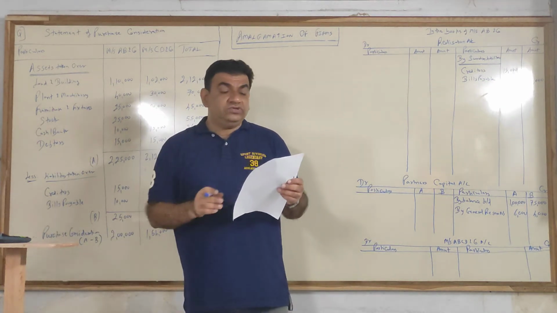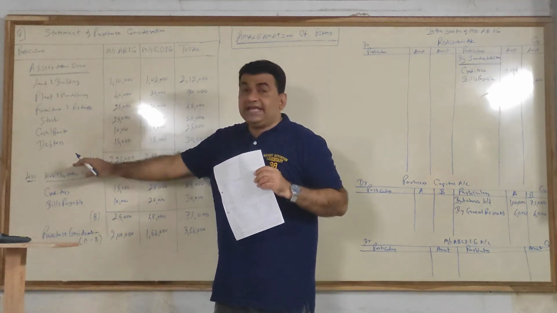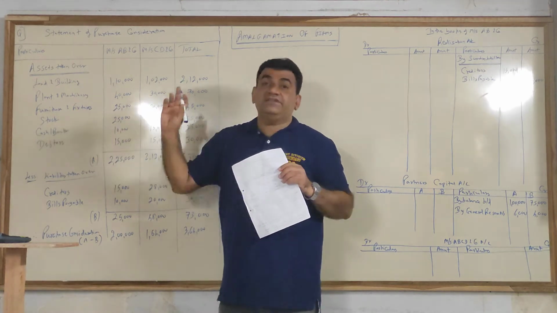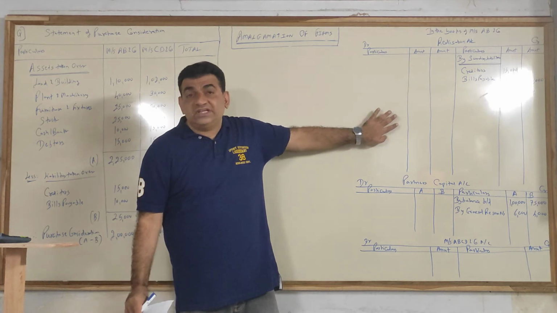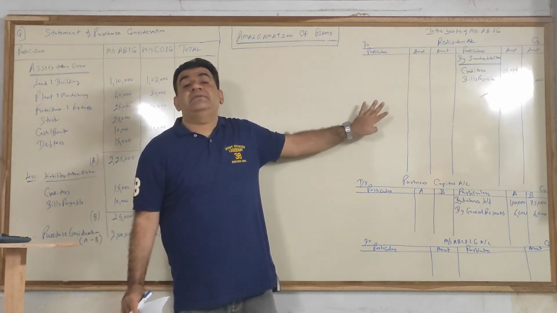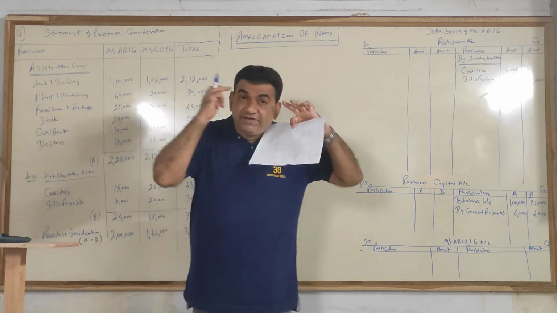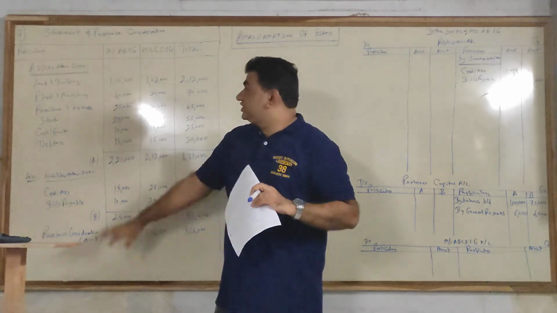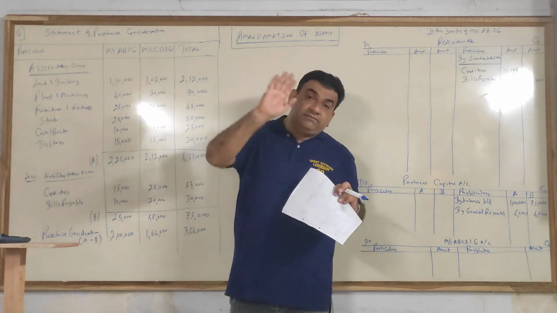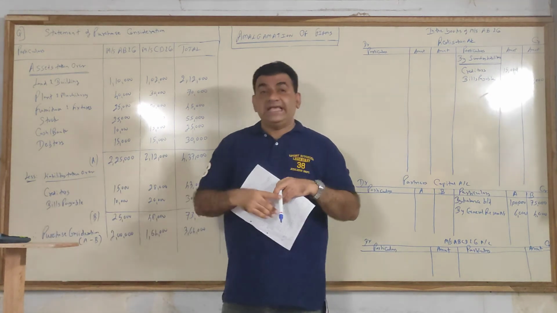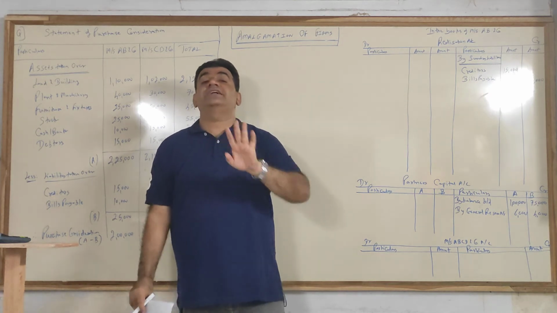Now come to the asset side. 6 assets. Again I am repeating. In the statement of purchase consideration, you will take the revised value if given, otherwise the balance sheet value. But when you do the posting of assets on the realization account, it will be the book value, that is the balance sheet value, and not the revised value. Fit this in your mind. Here you will take the book value or balance sheet value irrespective of whether revised value is given or not.